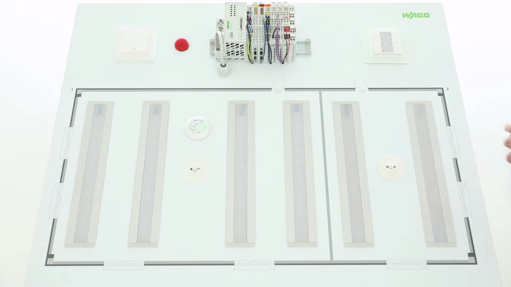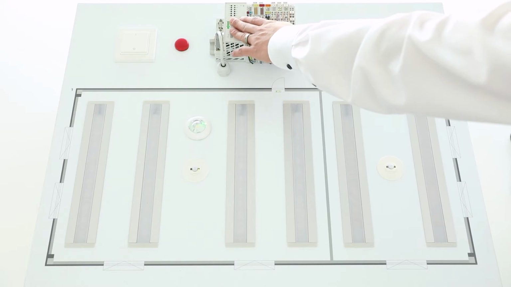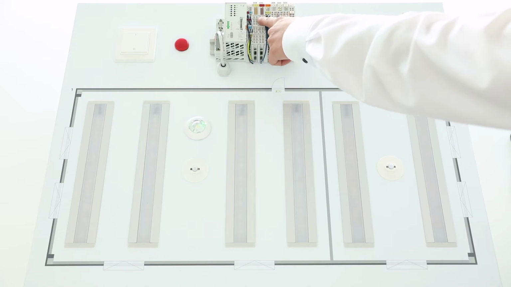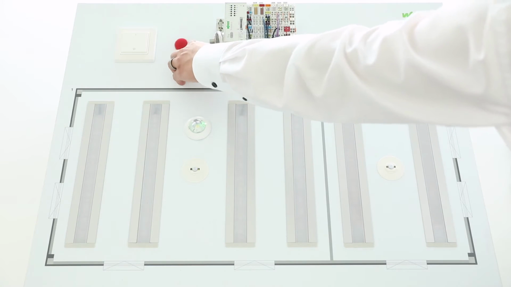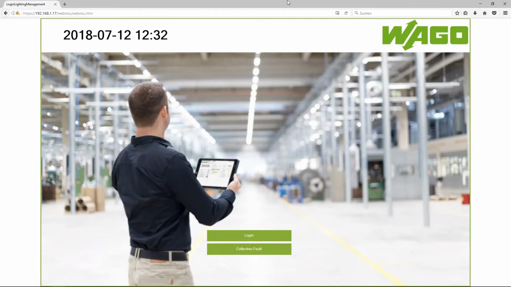Let's take a look at the hardware. We have here the application controller, a digital input and a digital output module where the red lamp is connected to show you a detected failure. Let's start with the application.